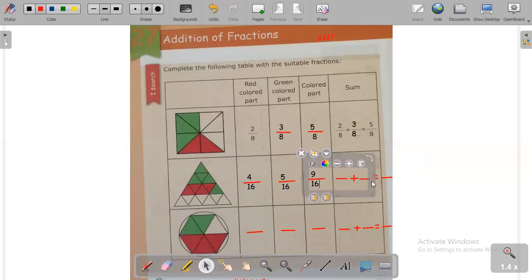So if we add the red part and the green part, we get 9/16. So here, if we add 4/16 and 5/16, we get 9/16. We get all the colored part, 9/16.